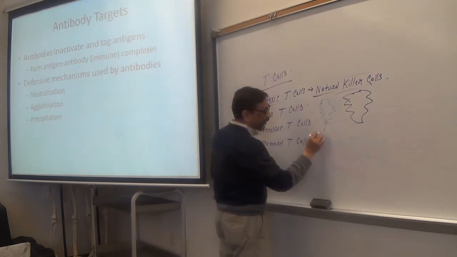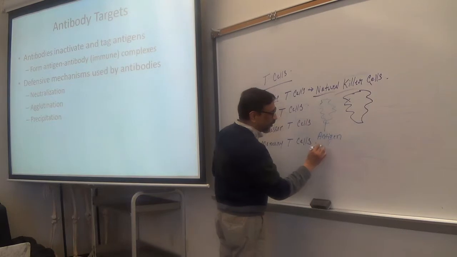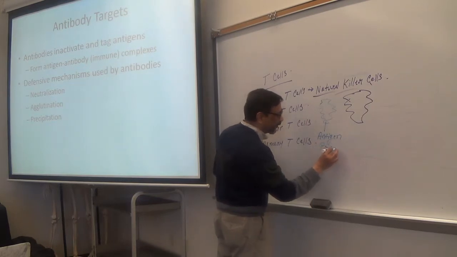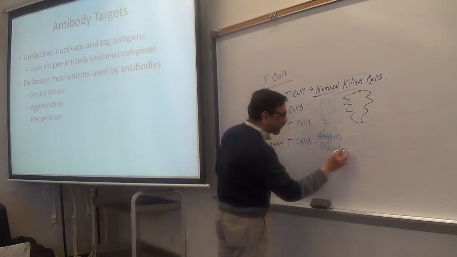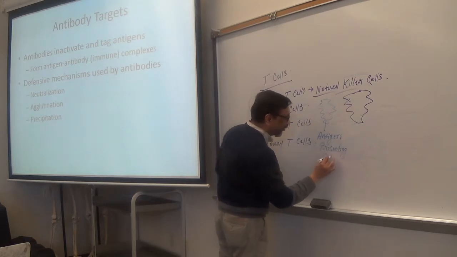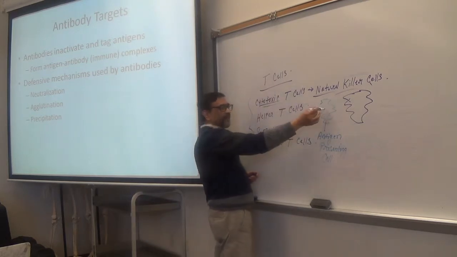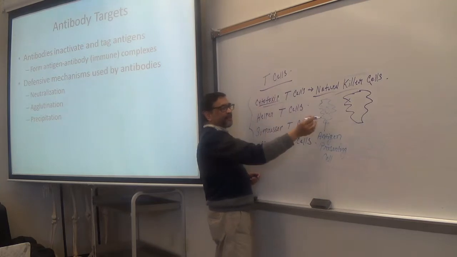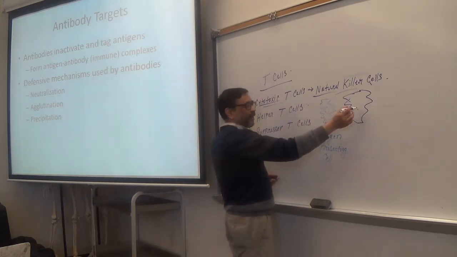These cells are called antigen presenting cells. So this is an antigen presenting cell, and this is a helper T cell.